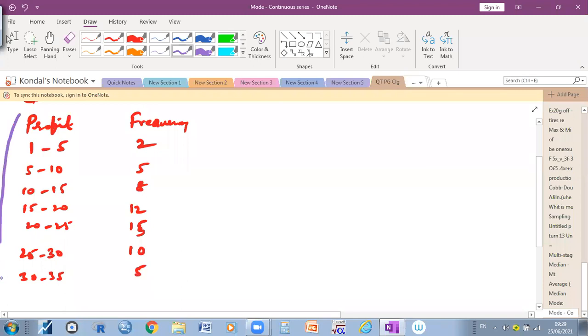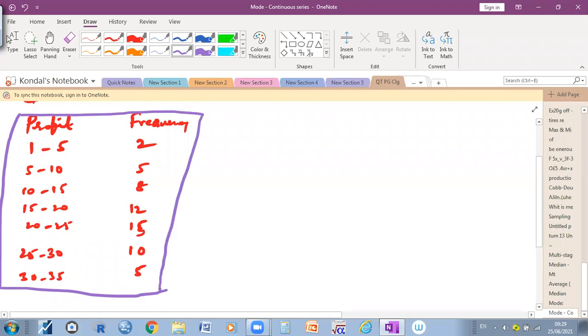They may ask the question: find out the mode, or calculate the mode. When you look at the data, you simply need to understand which series it is in. The data is in the continuous series. As you know, 1 to 5 lakhs, 5 to 10 lakhs, 10 to 15 lakhs, how many farms are getting that. Or in your own business, how many persons are getting 1 to 5 lakh rupees per annum, say 2 members. You can take it like that, no problem.